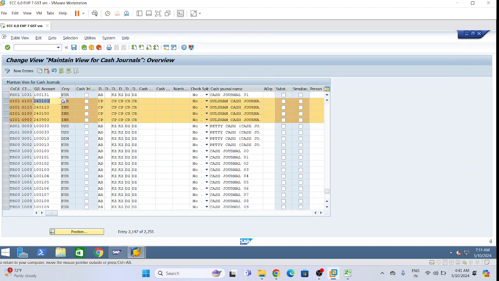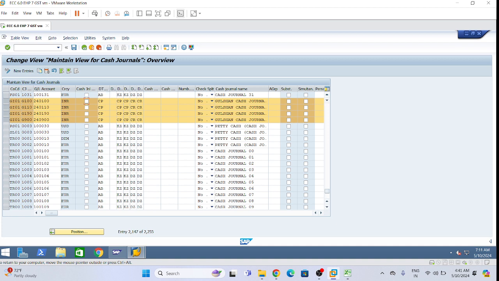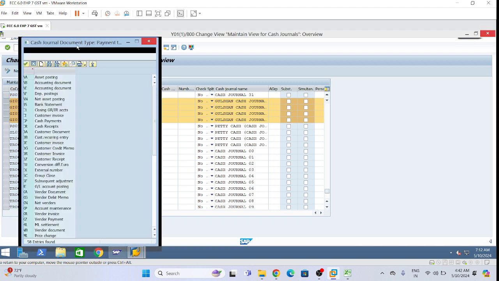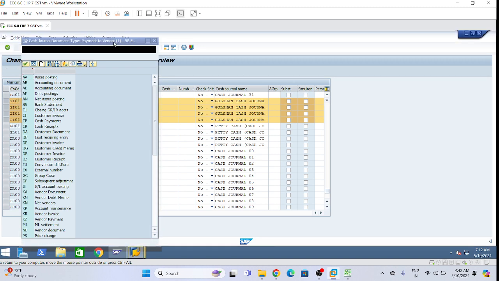So now see, these are the four GL accounts, and this is a cash journal number, a naming convention kind of. I have defined this. Now, in which currency I want, that is defined, and you guys see, this is very important. Try to see. This is document type only, right? Cash payment. Yes, CP is a document type only, cash payment. Now see here, this is also cash general document type.